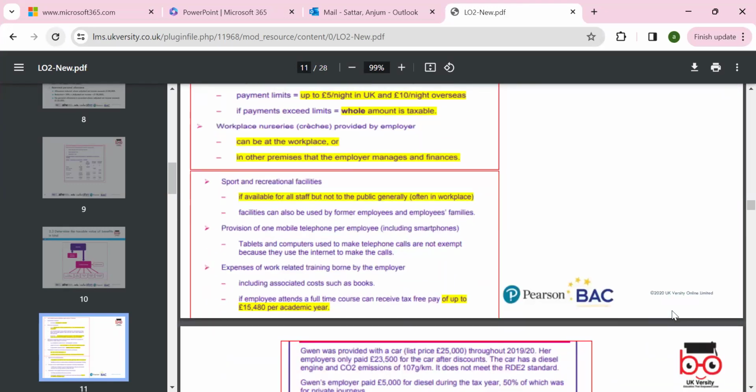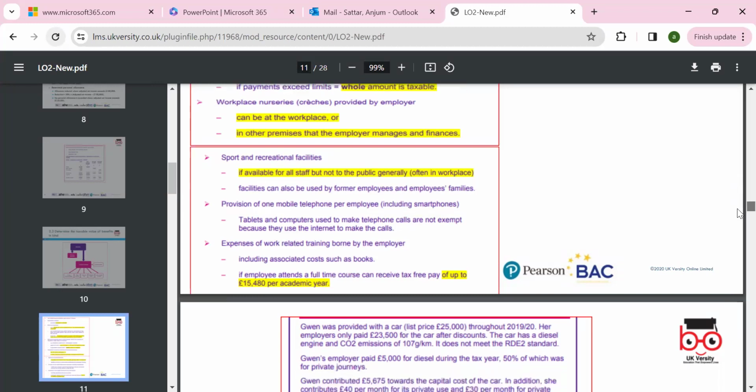We need to look at the facilities and the benefits they are getting, like the car. Personal allowance can be finished, but if an employee attends a full-time course they can receive tax-free pay up to 15,480 per year. So that's quite good if we can claim.